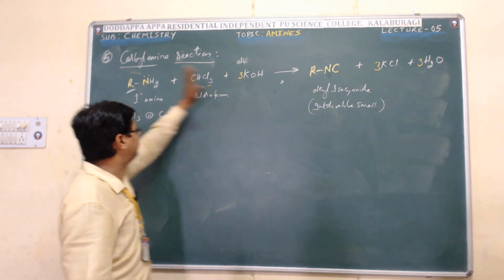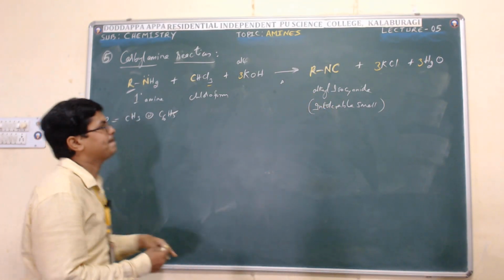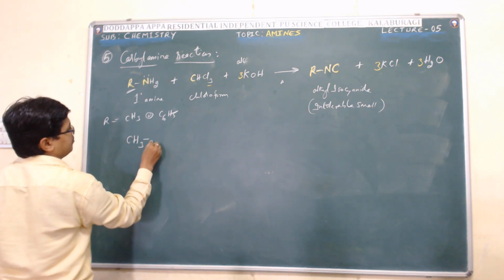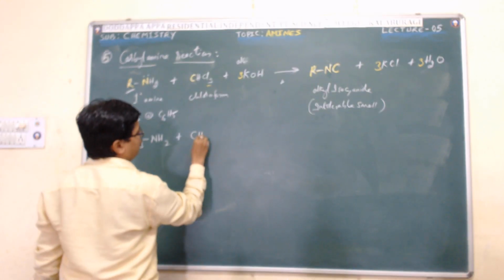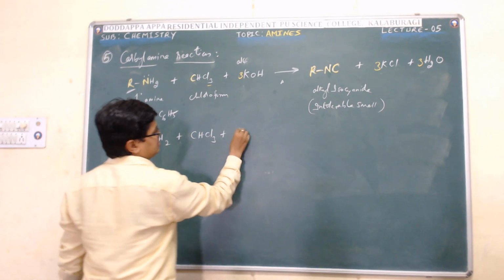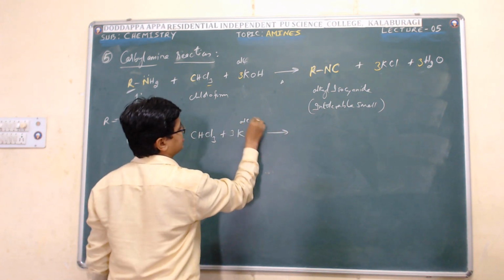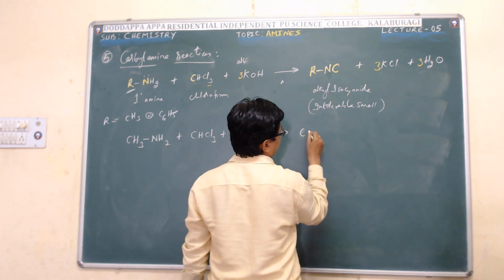If I use methyl, I will get alkyl isocyanide. So when methylamine reacts with chloroform plus alcoholic potassium hydroxide, upon heating, it forms methyl isocyanide.